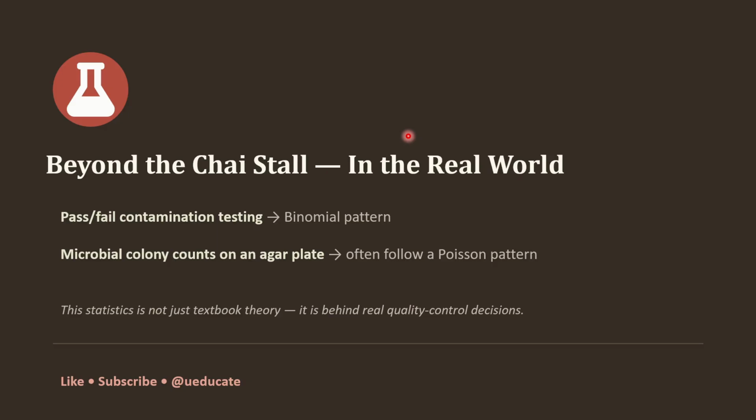So next time you see a free sample at a show and notice how busy a stall gets, you will know exactly which stat is running behind the scenes.